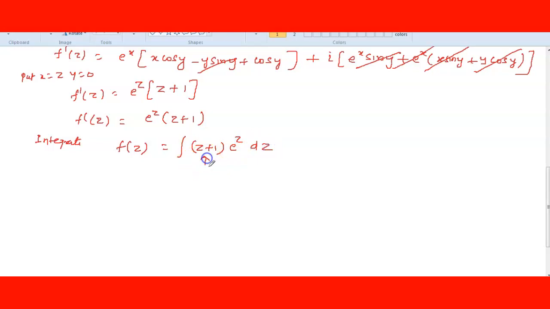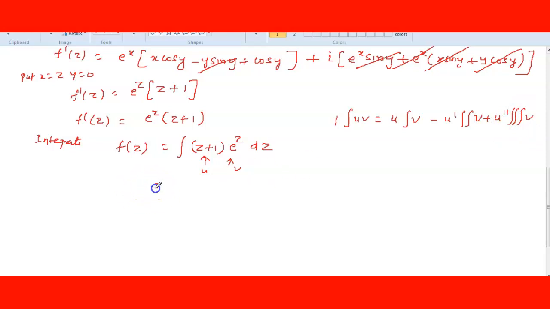This we apply integration by parts, u and v. Integration by parts means integration of u into v is equal to u into integral of v minus u dash double integration of v plus u double dash triple integration of v, and so on it will move.